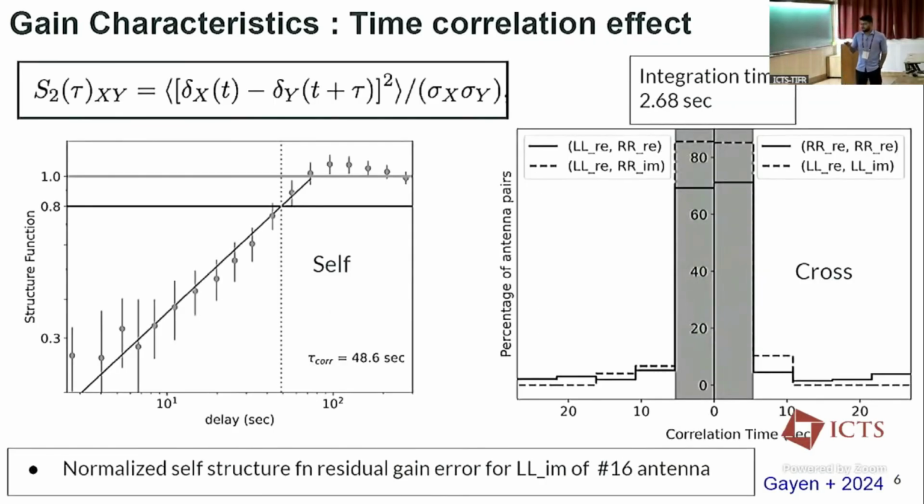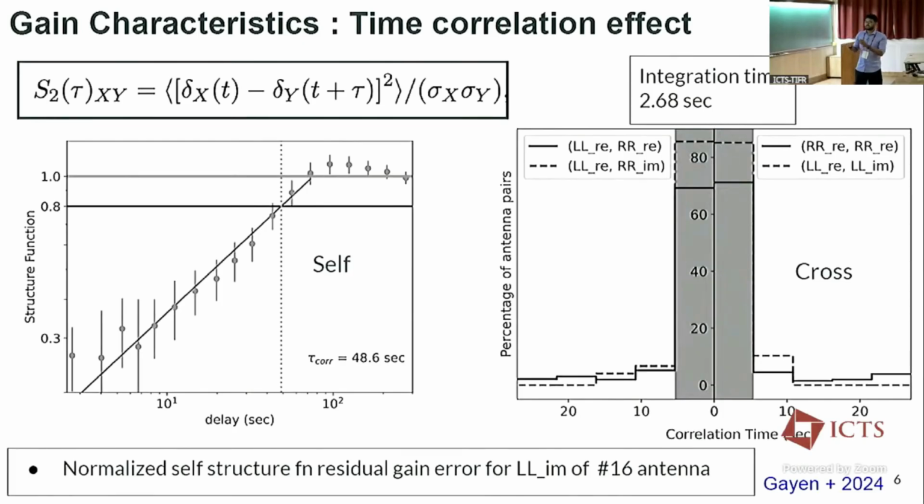First, we define a normalized structure function to estimate the time correlation time. As an example, we see 16 antennas and the imaginary part of the LL polarization. Here we show how we can calculate the time correlation time.